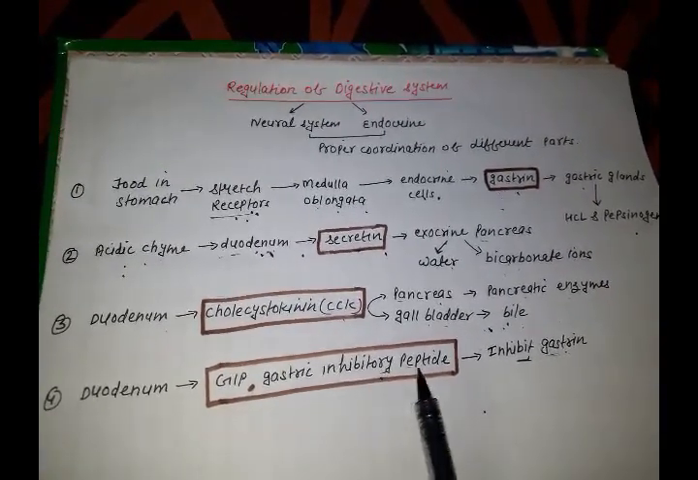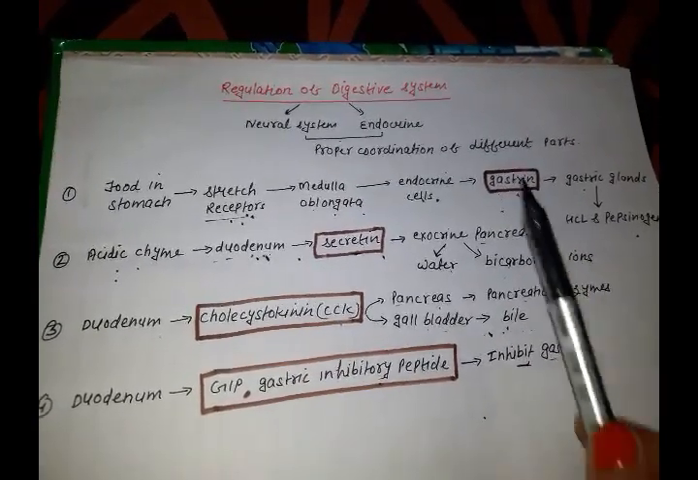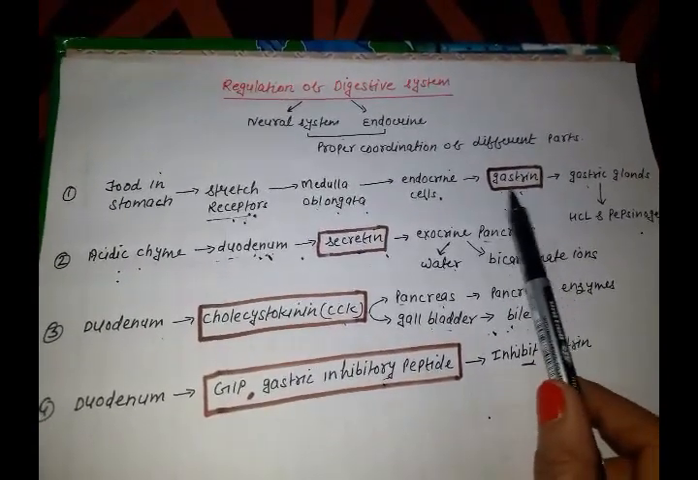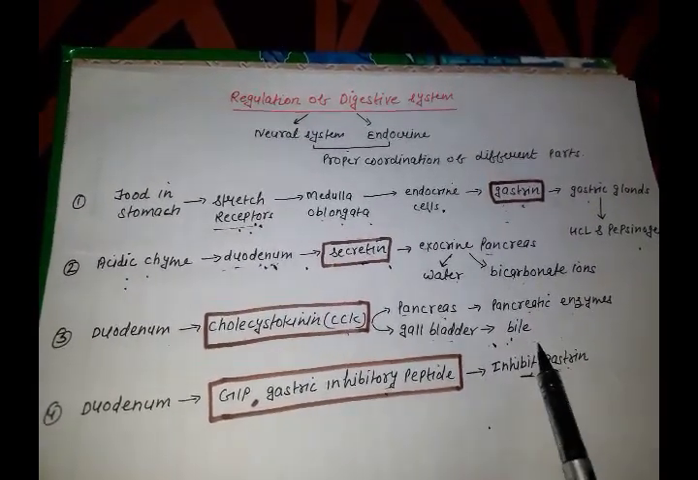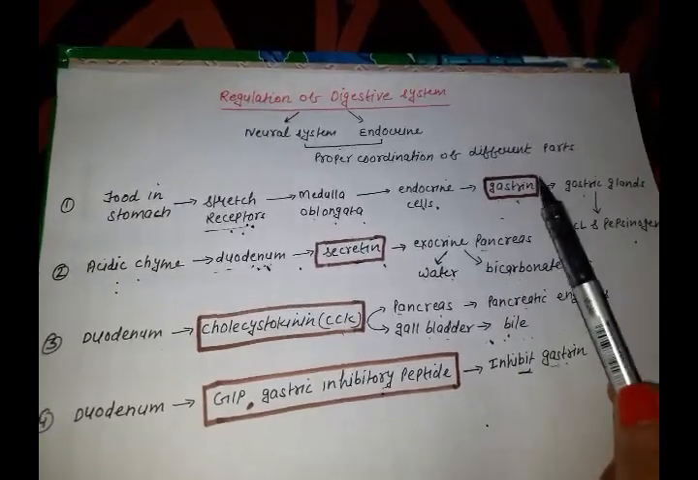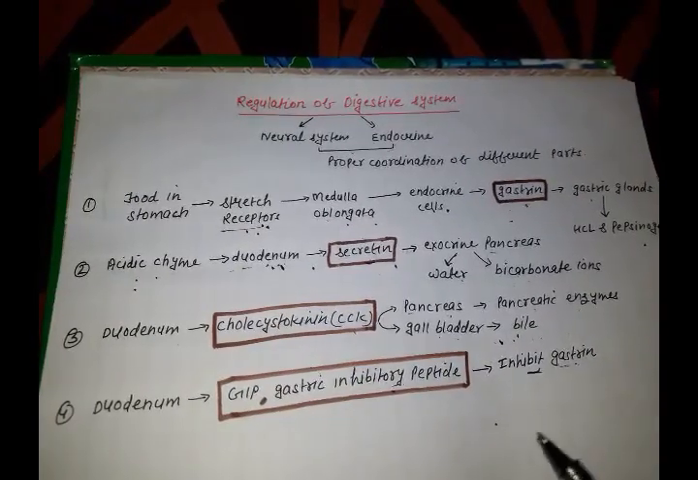gastric inhibitory peptide, which will inhibit the gastrin hormone. Why will it inhibit the gastrin hormone? Because the duodenum is not ready for receiving the food from the stomach. Fine. So, this was all about the regulation.